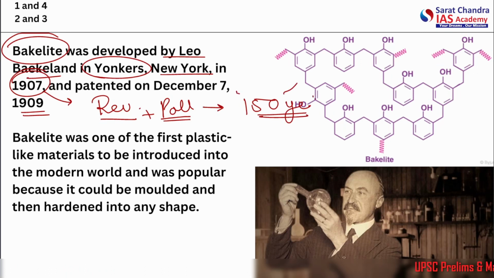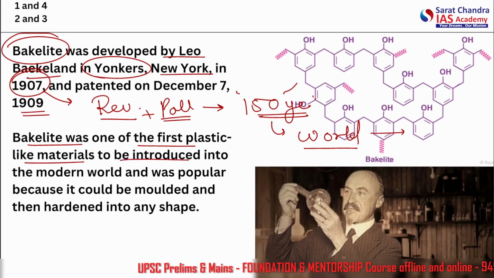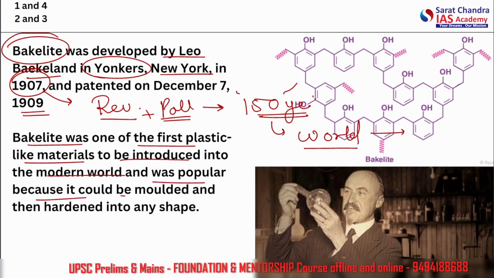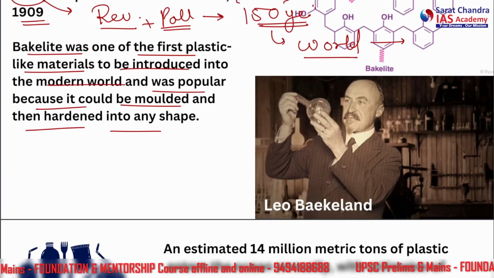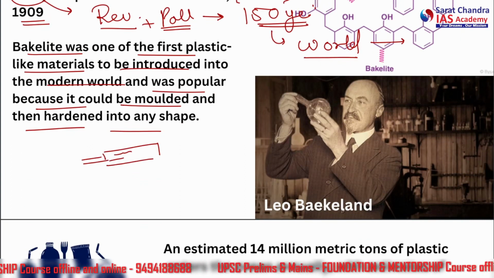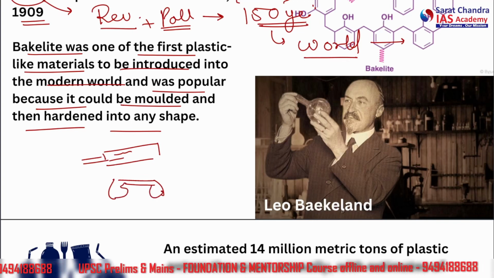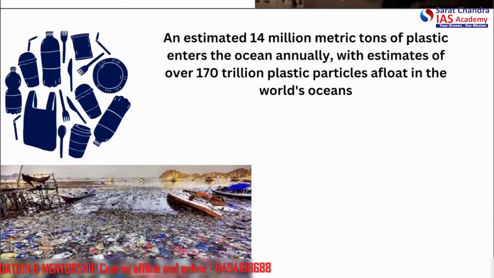But the pollution that it has caused to our world, to the earth, is insurmountable. Bakelite was the first plastic-like material to be introduced in the modern world and was popular because it could be molded and then hardened into any shape. Still, you can see cooker handles made of bakelite that do not get warm. You can see telephones and older fuse plugs made of bakelite. This is Leo Baekeland, who introduced plastics to the world.